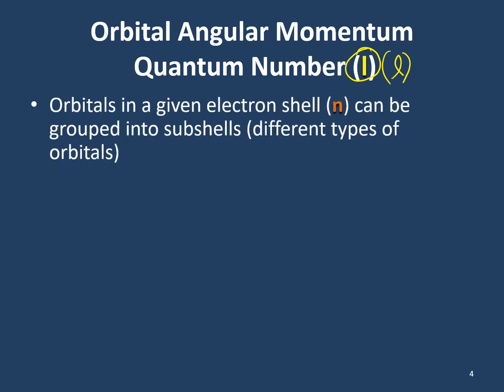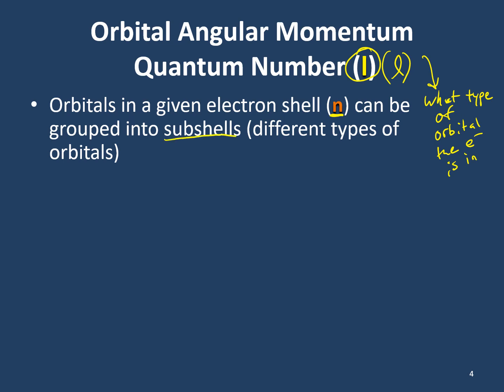Now, what this quantum number actually tells us is what type of orbital the electron is in. Orbitals in a given energy level and principal quantum number can be grouped into what we call subshells, the different types of orbitals.